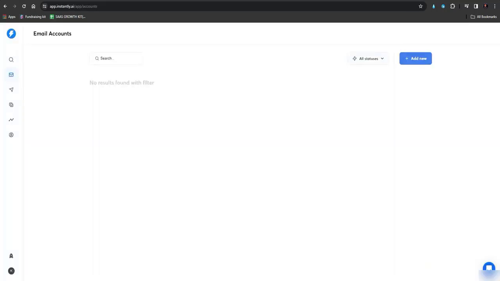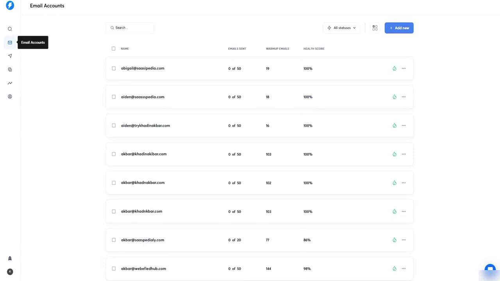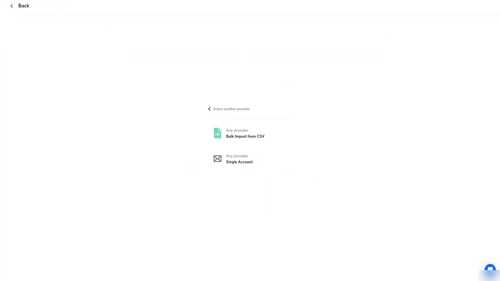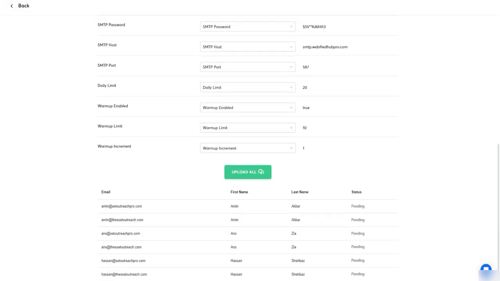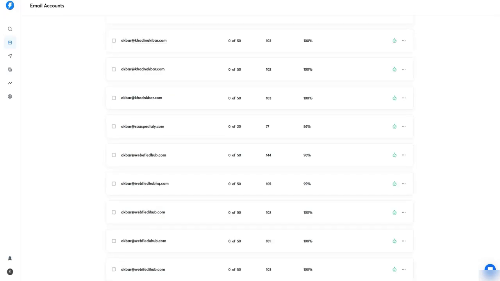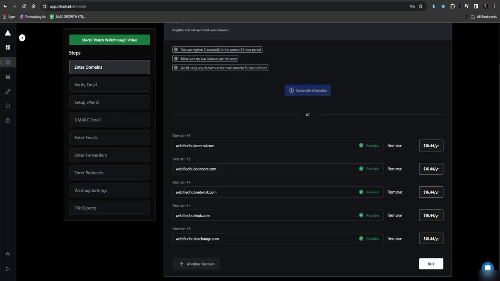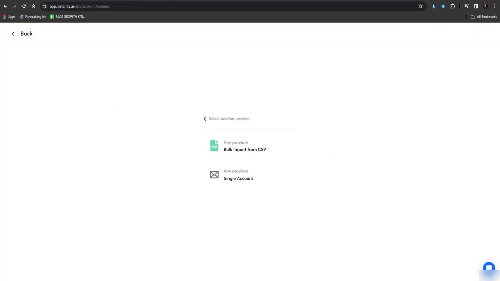You just have to come to Instantly, hit add new, SMTP, CSV, and obviously you would have to upgrade a plan for this. So I'll do this with this one, IMAP, any provider, click here to upload. And here you have this Instantly bulk import, and you just have to hit upload all, and all the emails would be added to your account. But already all the emails are added. I have already added these emails to my accounts. So there are two options, Inframail and Coldfire, that can do the whole domain setup for you.